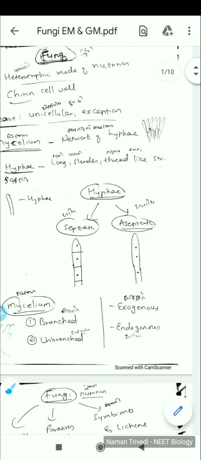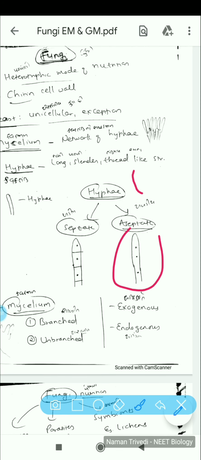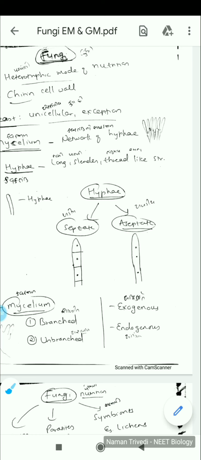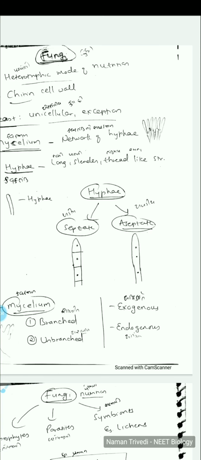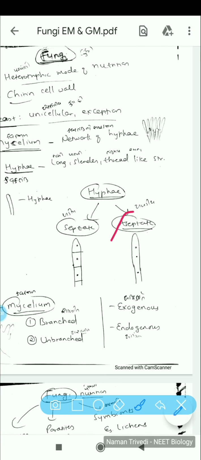Aseptate can also be referred as coenocytic, just like the syncytium which comes in the cell cycle chapter, the meiosis and mitosis part. So here there are no divisions in between, so it is without septum, so we call it aseptate. Here there are no divisions, so we call it aseptate. In this case there are divisions, so we call it septate.